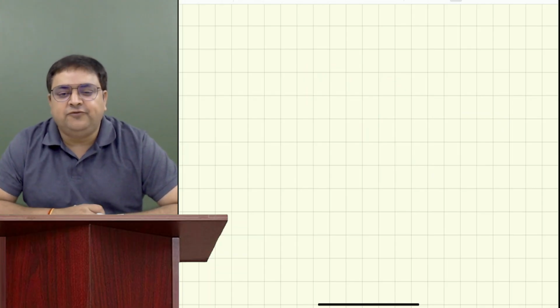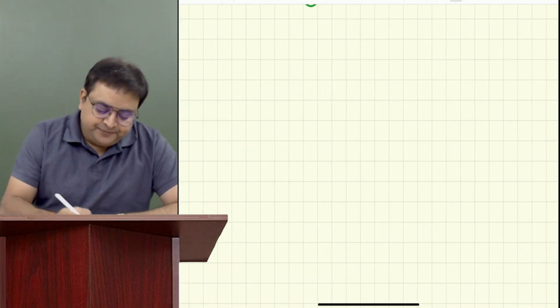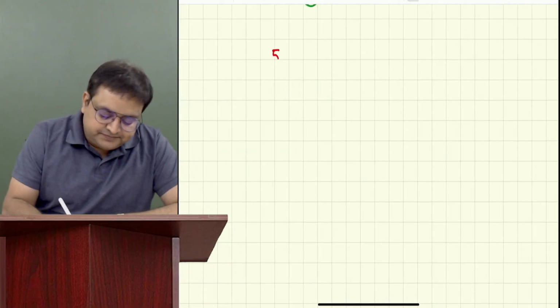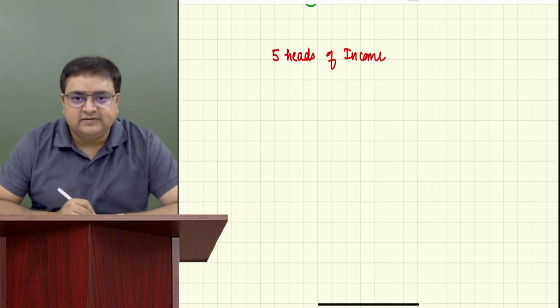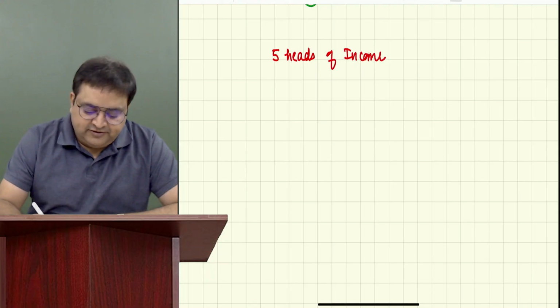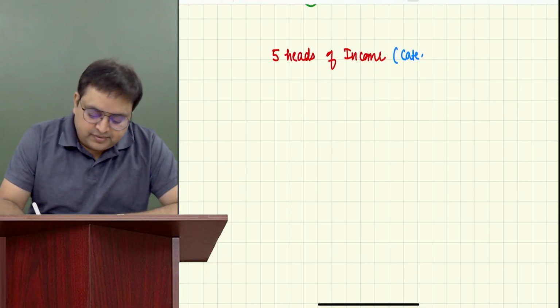We categorize into 5 heads. We call it 5 heads of income. The 5 heads of income is nothing but categories.